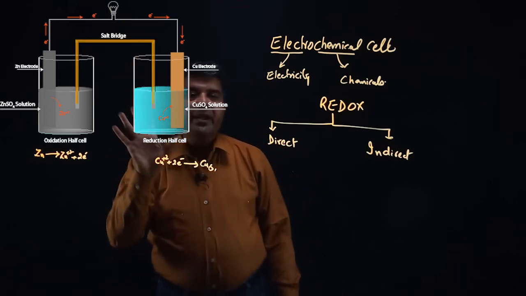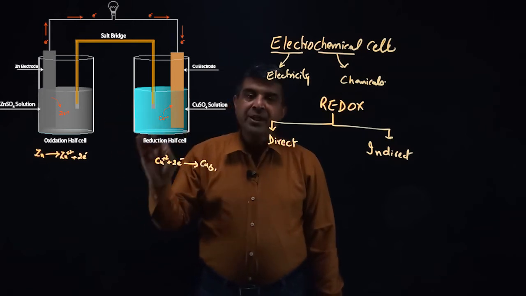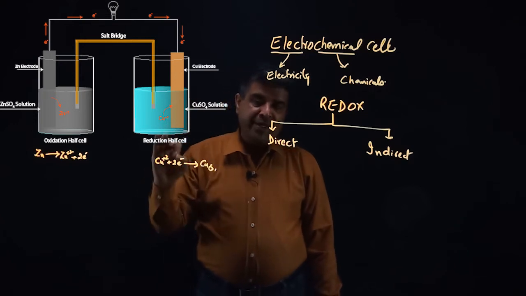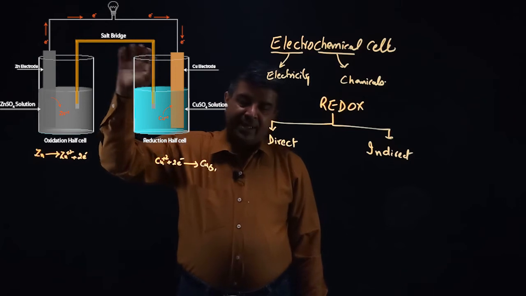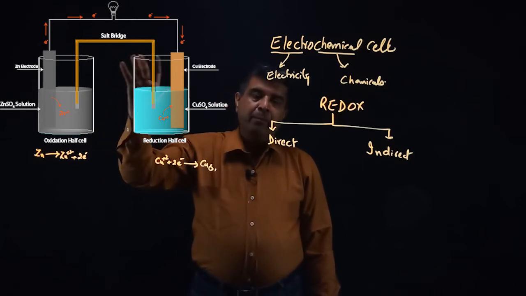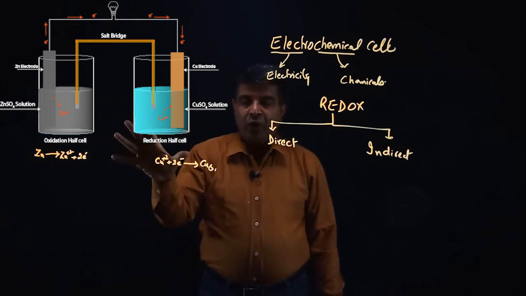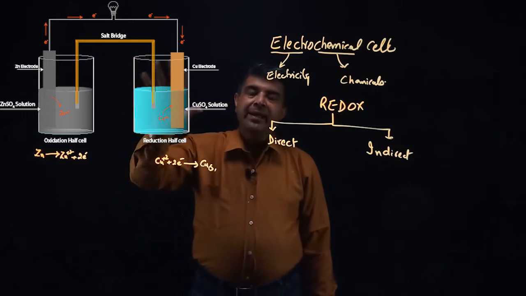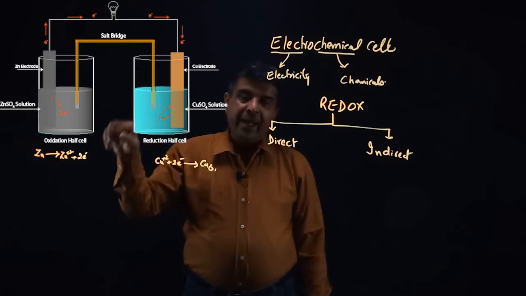Now salt bridge is a saturated solution of potassium chloride. Now we take a saturated solution for 2 or 3 reasons. The first reason is that the salt bridge should not dry out before these 2 half cells dry off. So this is the first condition, and second is it maintains the electrical neutrality by supplying the